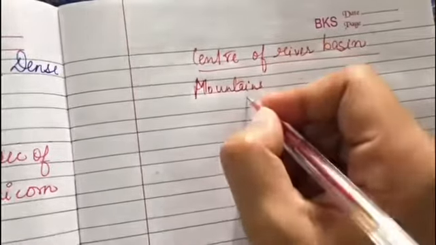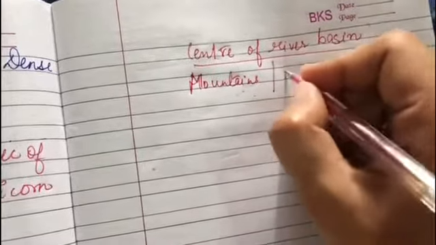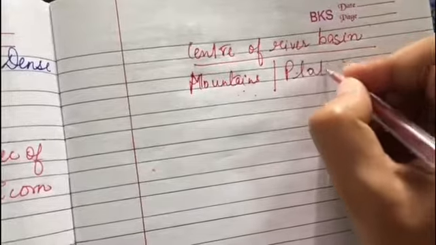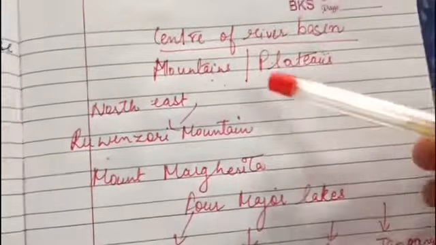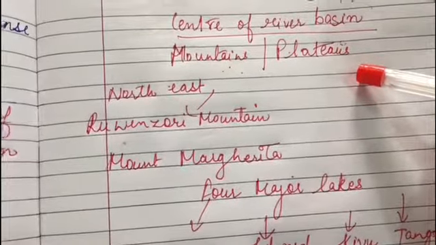It is surrounded by mountains and plateaus, as we have done earlier.